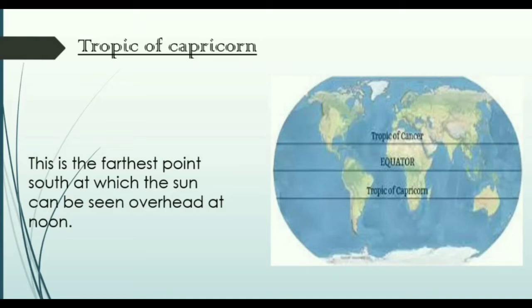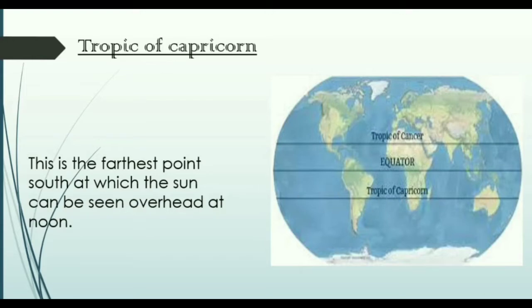So it is the farthest parallel at which the sun can be seen directly overhead at noon, and if we are moving a single degree south of this parallel, the sun appears less than 90 degrees from the northern horizon at any day of the year. Means, let me clear, children, the sun is not overhead beyond this parallel any single day of the year. Now this is all up to Tropic of Capricorn.